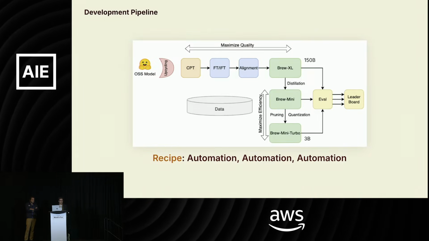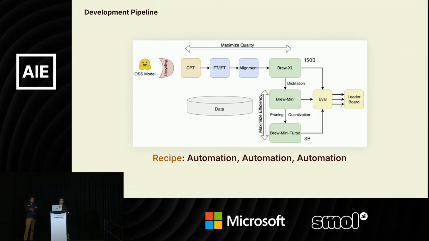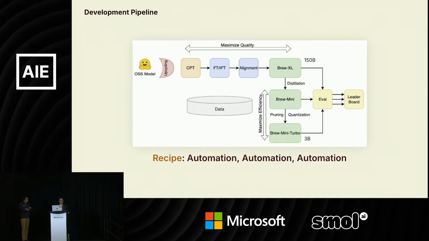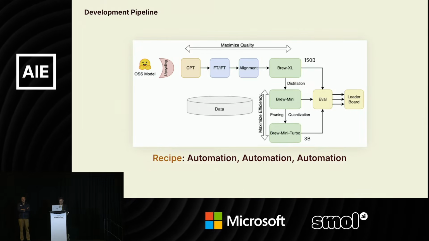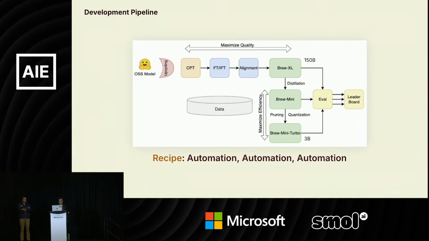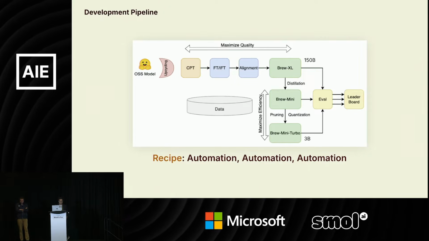So obviously, if you take one of the LLMs out of the box and try to solve this problem, it's going to work a little bit, but it's not going to be perfect. So in order to do that, we have to train the model. This is actually the pipeline that we have for developing the model and making it productionized.